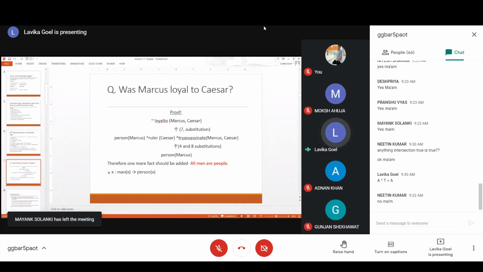So now you can substitute using this rule. Person Marcus, you can substitute it by man Marcus, and man Marcus is already there as a fact, so that will be true. So like this, you will be able to prove that this finally leads to a true. So if it is finally leading to a true, that means not loyal to Marcus, Caesar is true. So your answer to the question is Marcus was not loyal to Caesar.